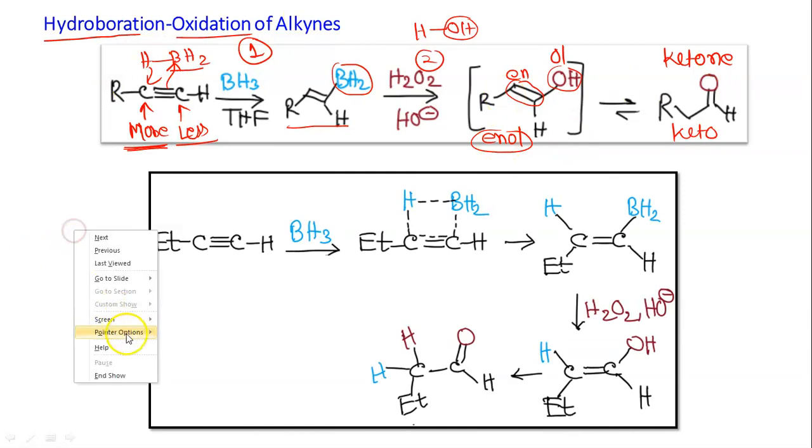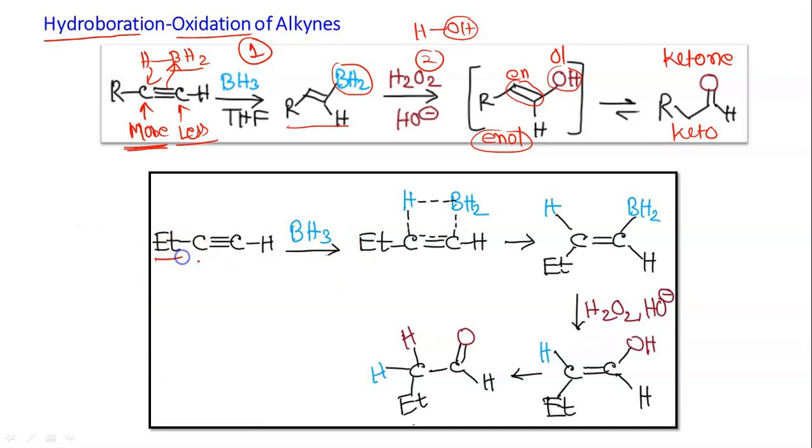Here we have the mechanism with a particular example, because the previous one was general. Here our R group is Et. BH3 is added by syn addition, so H and BH2 are added from the same side. This is a transition state where the bond to be formed is just forming, and the bond to be broken is just breaking. That is why dotted lines are used. Finally BH2 is added to the carbon containing the higher number of hydrogen.